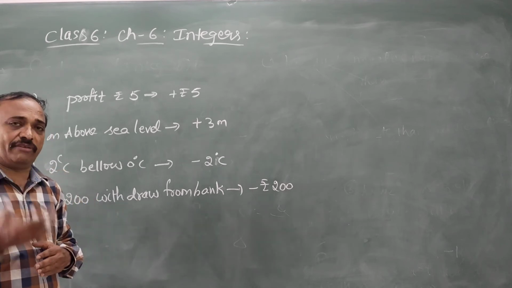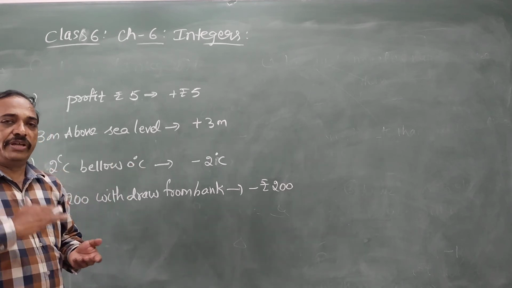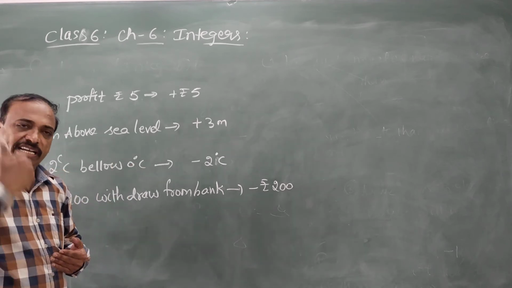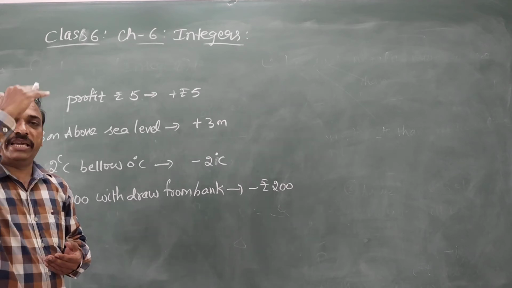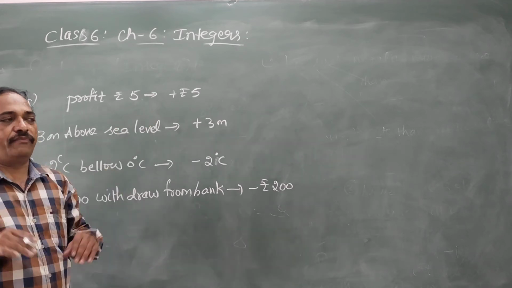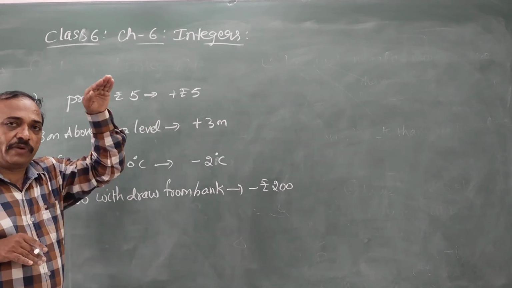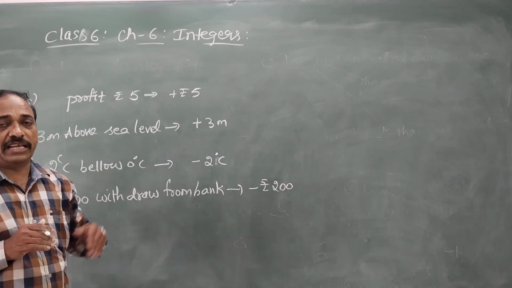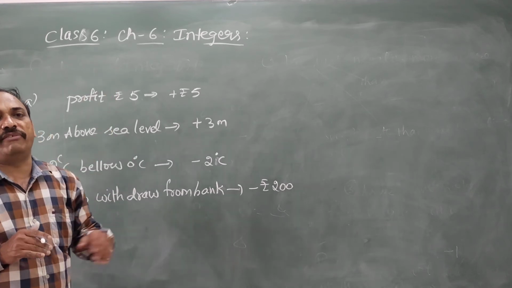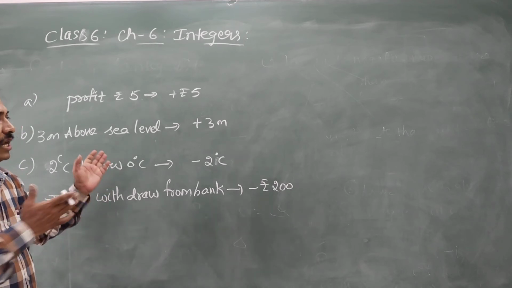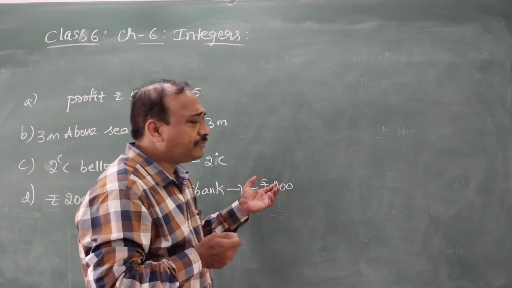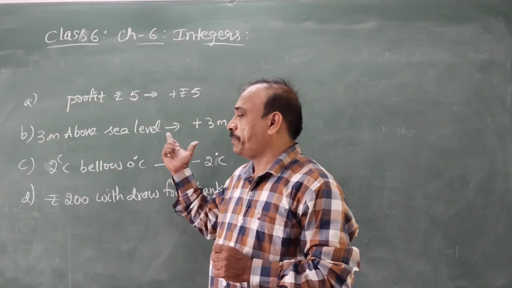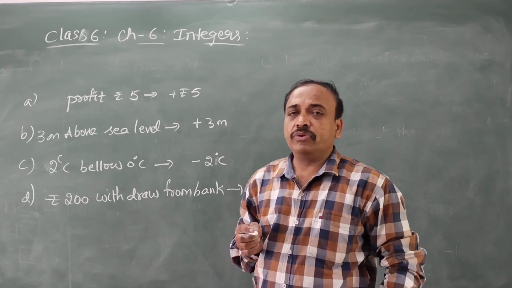Above sea level, above the ground level, climbing the steps, climbing up, flying away, meaning an aeroplane flying at a height, we use the plus sign. In the ocean, navigation below sea level, it is minus. So like this we represent integers with positive and negative signs.